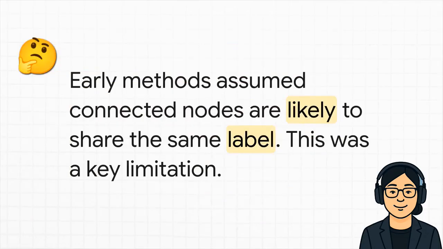Now, the old school way of thinking about this was pretty intuitive. It was basically a guilt by association rule. If one paper cites another, they're probably talking about the same thing. And while that makes sense on the surface, that assumption is actually really limiting, right? Because real-world connections are way more complicated than just similar things being connected.